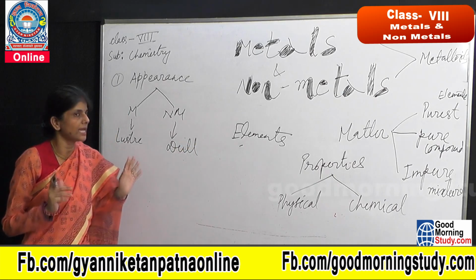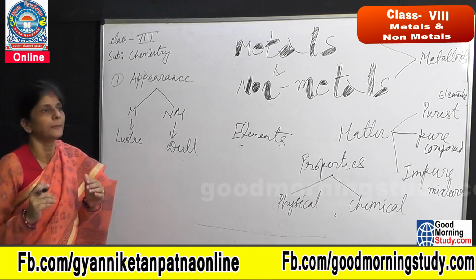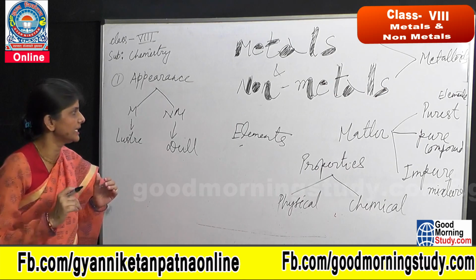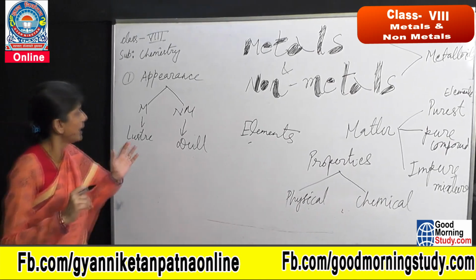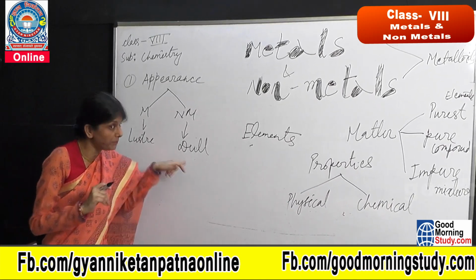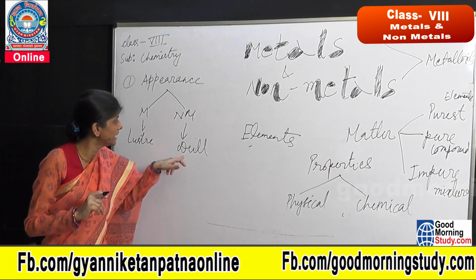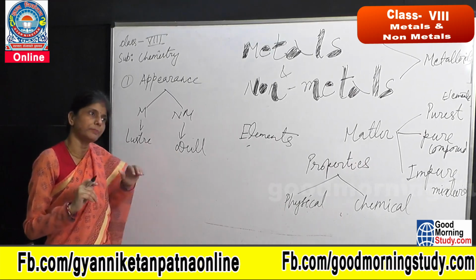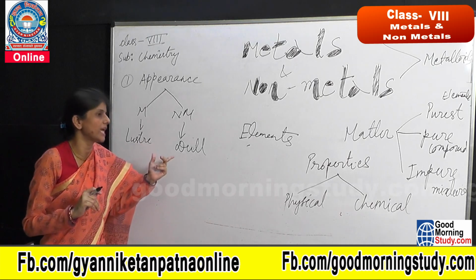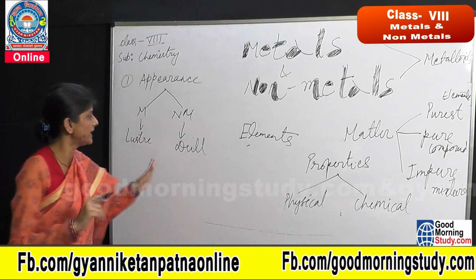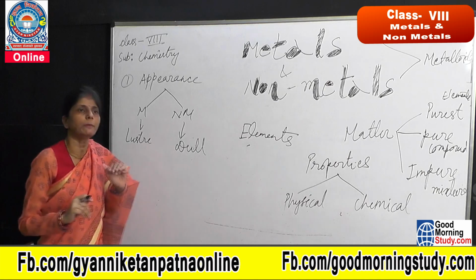Lustre means which has a natural shine in it. Even though they lose their shine, they will regain their shine without much problem. And dull is that which can appear shiny, but only on our effort, means we are making them shiny, and that shine will not be a permanent kind of shine or lustre. It will be lost.